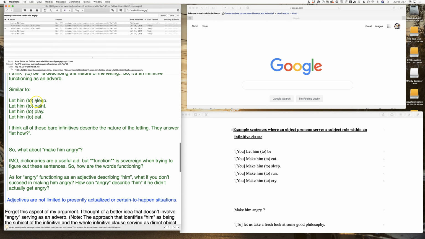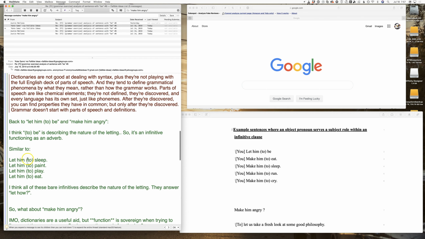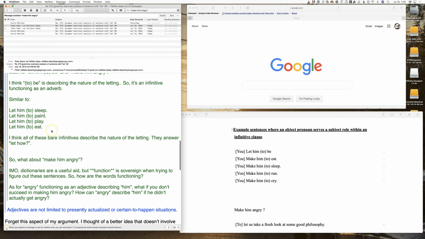And so you see we have here, Kate is talking about some example sentences: let him sleep, or let him to sleep, let him to paint. And she was saying maybe these infinitives are functioning as adverbs earlier. But I don't think that's the current state of what most people are thinking about on the list regarding these sentences, but that's a bit of a side issue for right now. The main issue is how to approach make him angry.